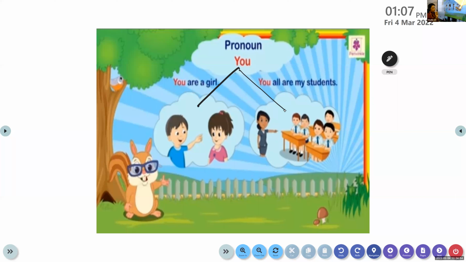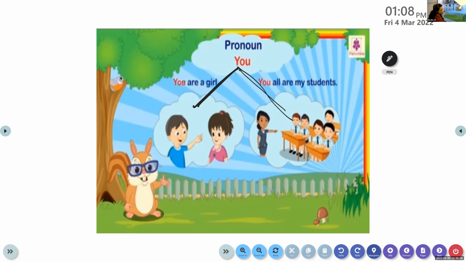When I'm talking to a girl or a student, I could use you. Okay, so I saw you in the market yesterday. When I'm talking to you all now, I could say you all are my good students. So it can be used both as singular and plural. Clear to all of you? So they, we, you. Each pronoun has a different usage. Please remember that.